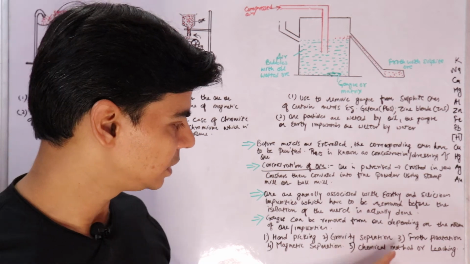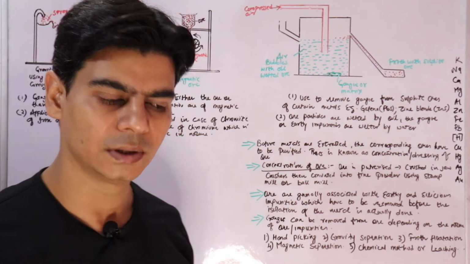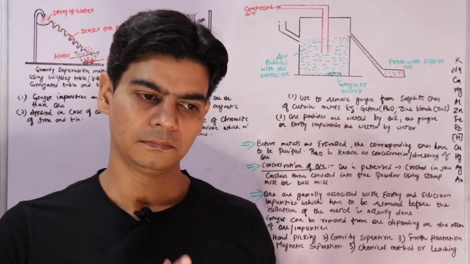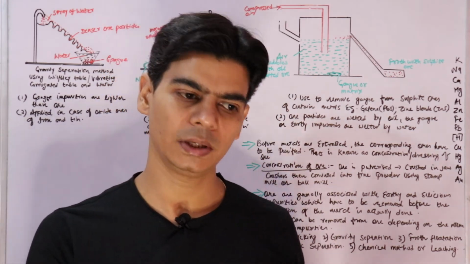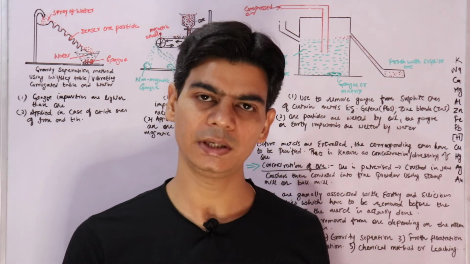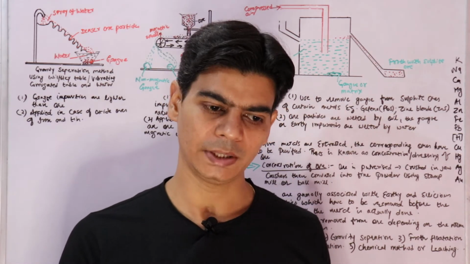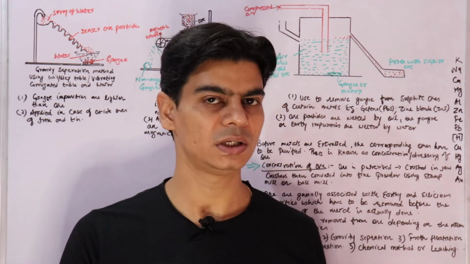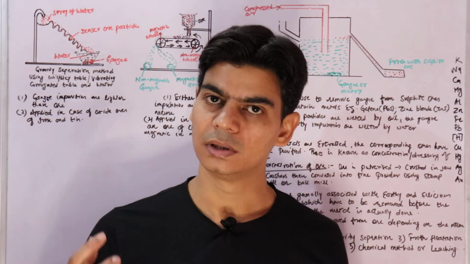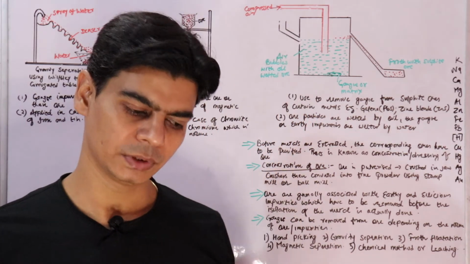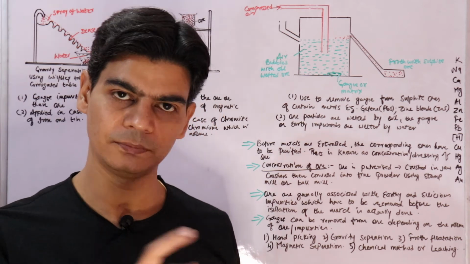And then there is a chemical method called leaching, and this method is used when the ore is soluble in some chemical. So you treat the ore with the chemical, and the ore will dissolve in that chemical, and the impurities, that is the gangue, would not dissolve. Then you filter it.